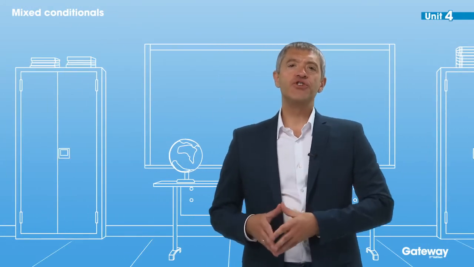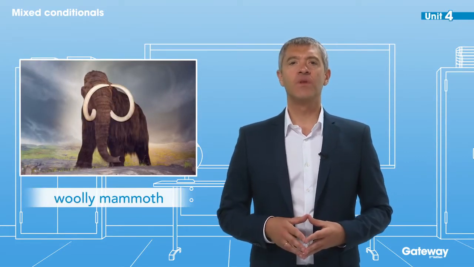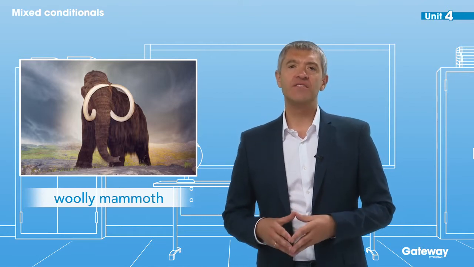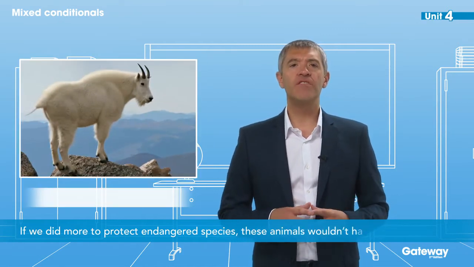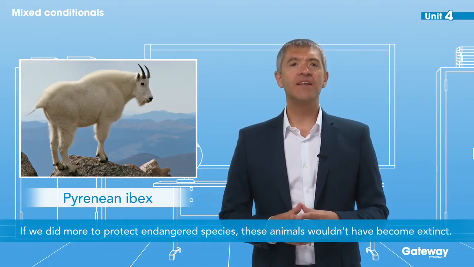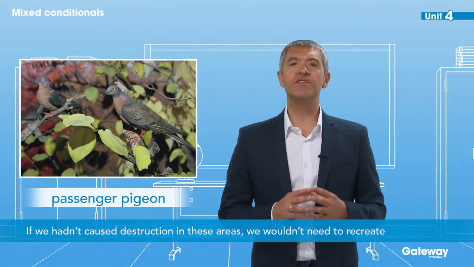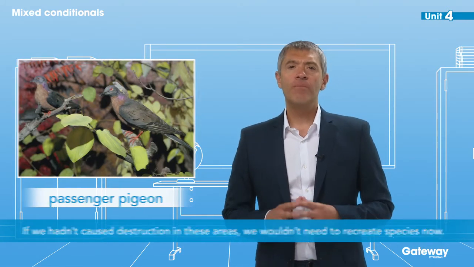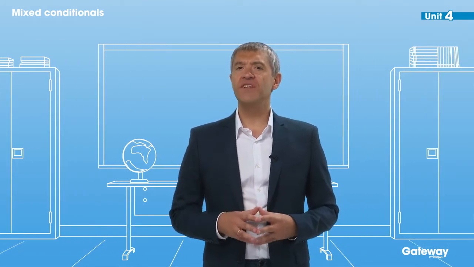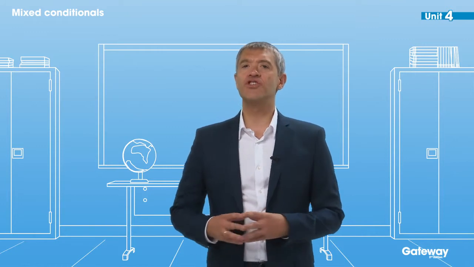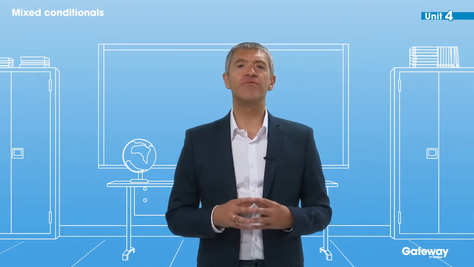In Unit 4 of the Student's Book, you heard about some plans to bring extinct species back to life. But as the presenter of the podcast says, if we did more to protect endangered species, these animals wouldn't have become extinct. And if we hadn't caused destruction in these areas, we wouldn't need to recreate species now. Both of those sentences are conditional sentences. So far, you've studied 0, first, second, and third conditionals. But in fact, there are times when we can mix two of those different types of conditionals.